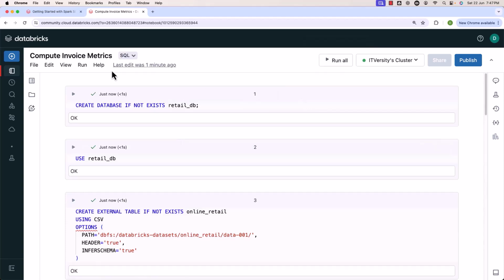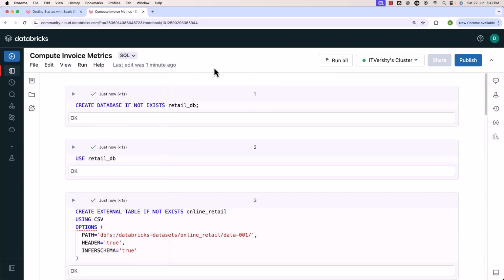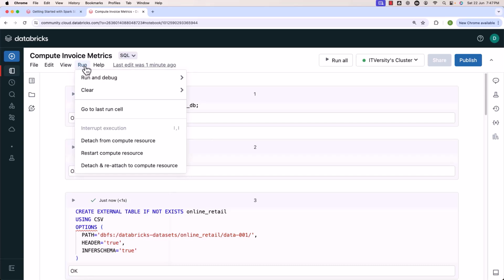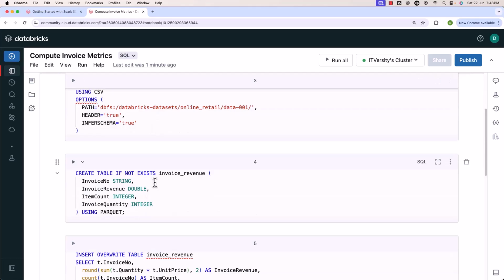The way you can clear all the outputs is probably by going to view. Let me see if we have clear all outputs here. There is no clear all outputs here. Let me go to run. Yeah, under run, you can see clear. You can see clear all cell outputs. Now everything is cleared. You can see there are no outputs with respect to the cell executions.